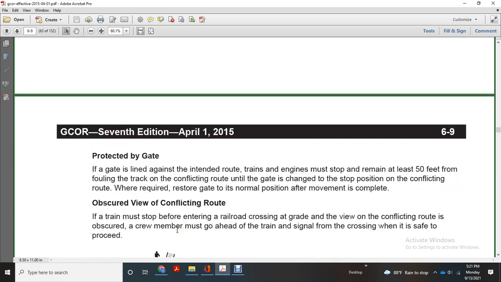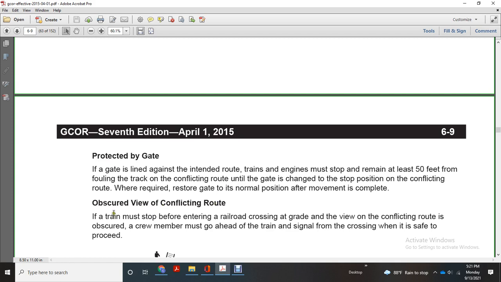Stop at a railroad crossing at grade and drawbridge, diagram A. When protected by a gate, and the gate is lined against the intended route, the train or engine must stop and remain at least 50 feet from the conflicting route. If the gate is lined in its stop position against the conflicting route, when required, restore the gate to its normal position after the movement is complete.